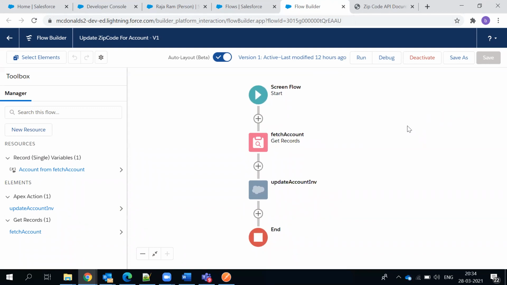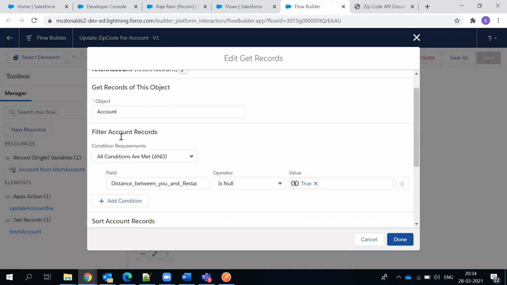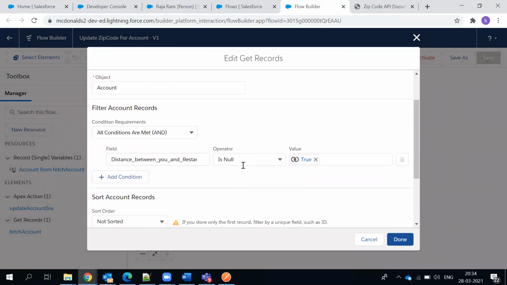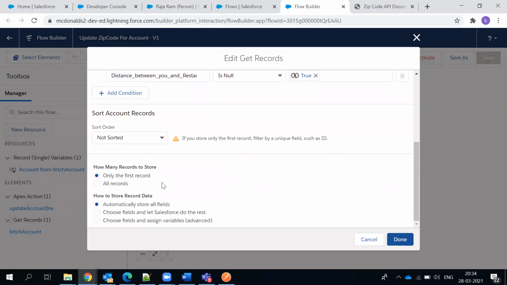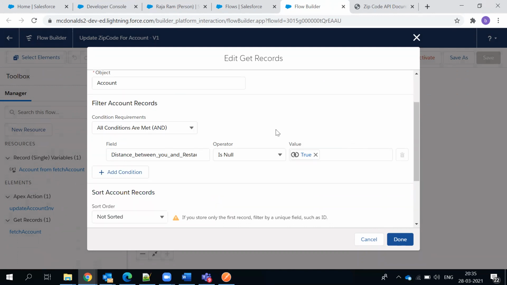So you came to the flow and created a new flow here. Start a flow. This is a screen-based flow, auto layout based. What we're doing is a fetch account here, which is the object that we have to give, the account object. And I say distance between you and restaurant should be null. Only then can I update the record. I don't want it otherwise. So take the first record and update all the fields. So this is a simple entry condition. Which object, what condition? You get it?